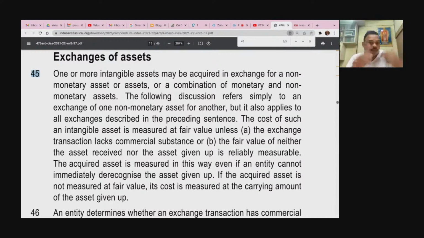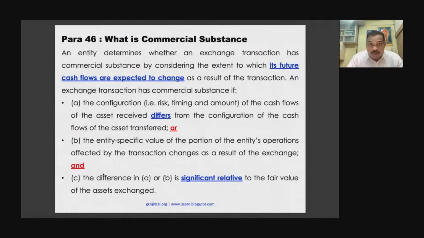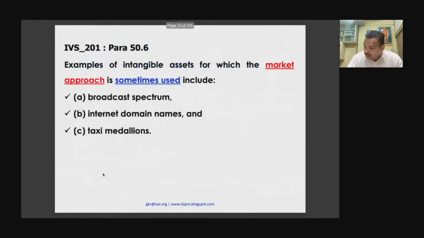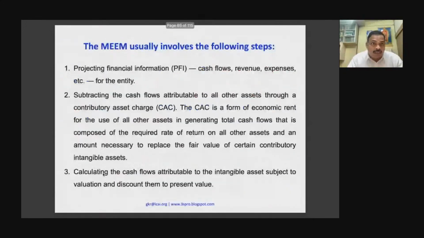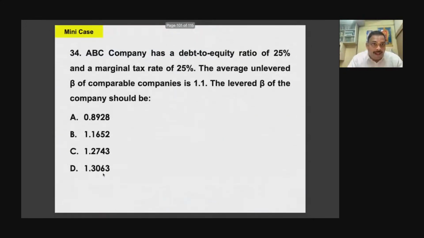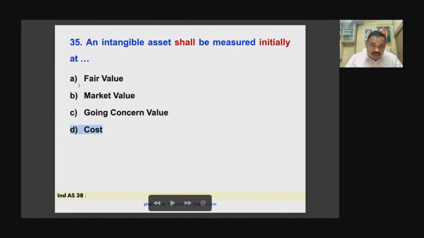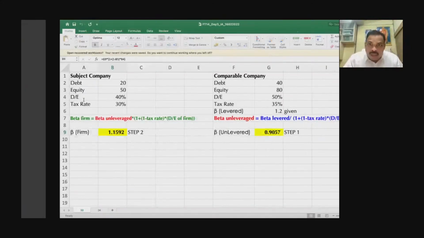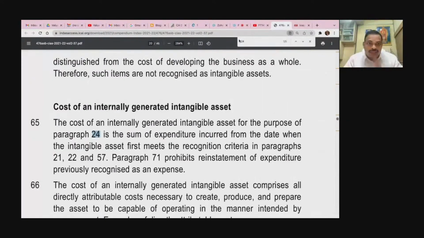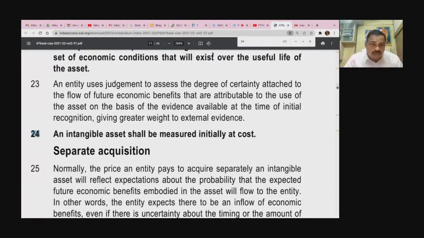Now for your information, I want to make this point very clear. This question you have to go, then I will come to this, because question number 35 I will take. Look at 35. An intangible asset shall be measured initially, because in this entire standard, they have only used cost and fair value. They have not used market value or going concern value. And I want to bring to your kind attention para number 24. This is the smallest para. This is the smallest. Look at this.